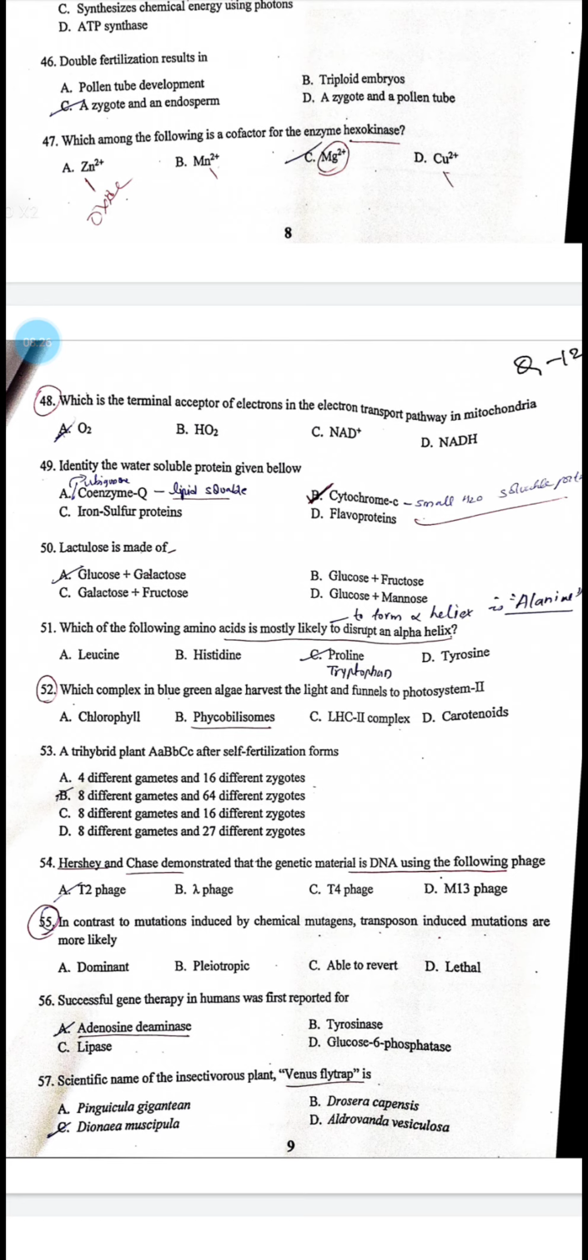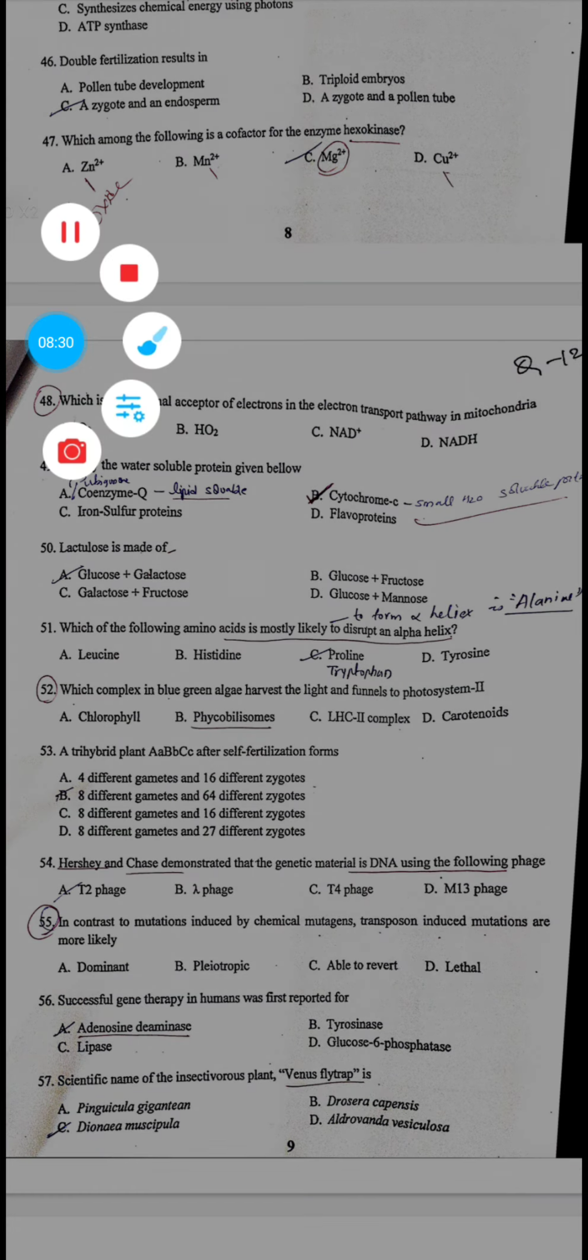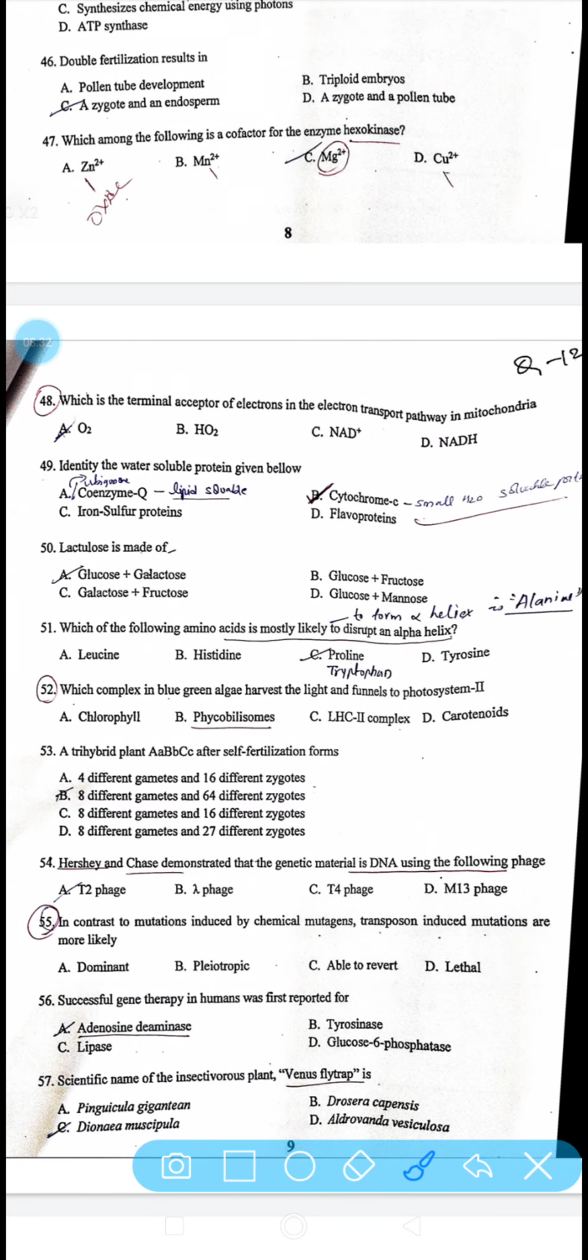Which is the terminal acceptor of electrons in the electron transport pathway in mitochondria? So the terminal acceptor of electrons is O2, A. Then identify the water soluble protein given below. So it's cytochrome C, and the answer is B, it's a small water soluble protein. And remember, coenzyme Q is lipid soluble.